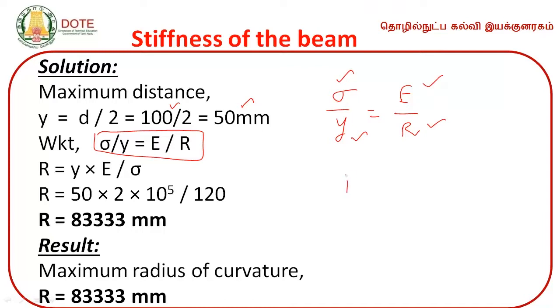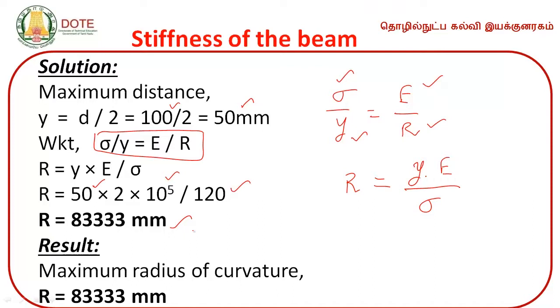So we have to find R. R is going to be Y into E divided by sigma. We substitute the values. What is Y? 50. E is 2 into 10 to the power 5. Sigma is 120. By doing simple calculation, we can get the value of R. What is R? 83333 mm. This is going to be the radius of curvature.